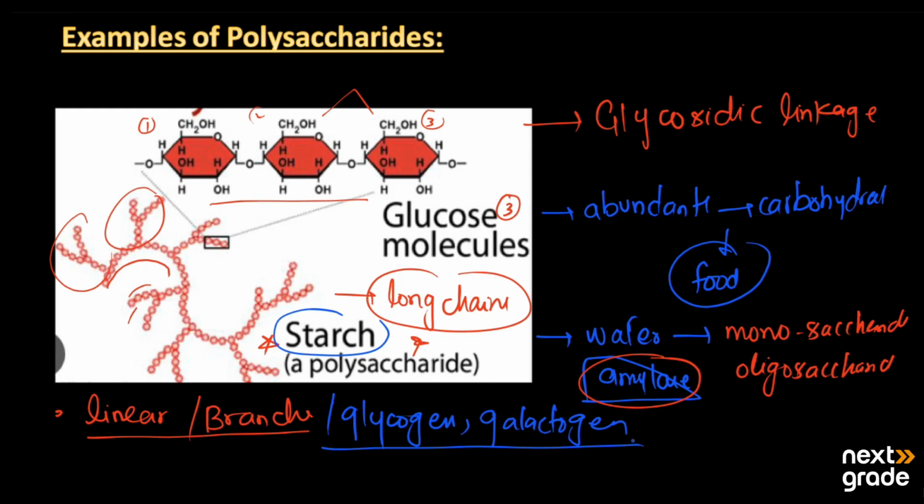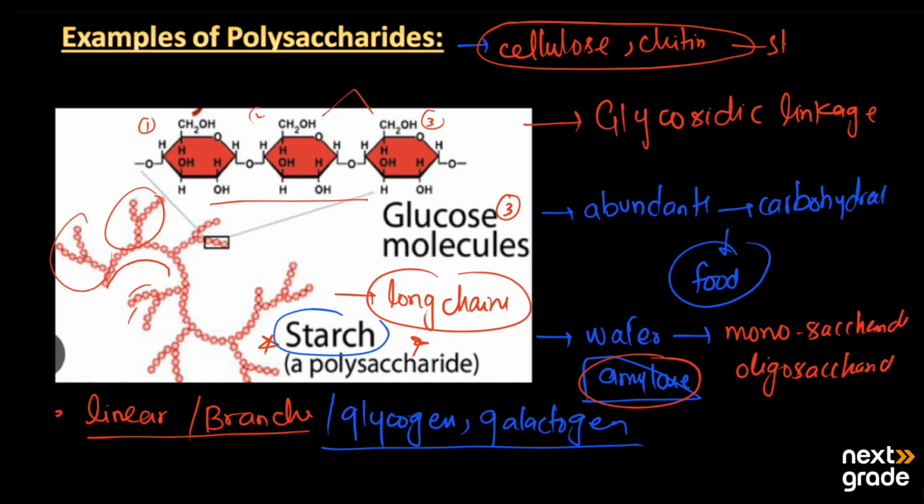These three are the main storage polysaccharides. The structural polysaccharides we have are of two types: cellulose and chitin. These two are the structural polysaccharides, and those are the storage polysaccharides. They all have different structures along with the presence of the linkage between two groups, which is known as the glycosidic linkage.